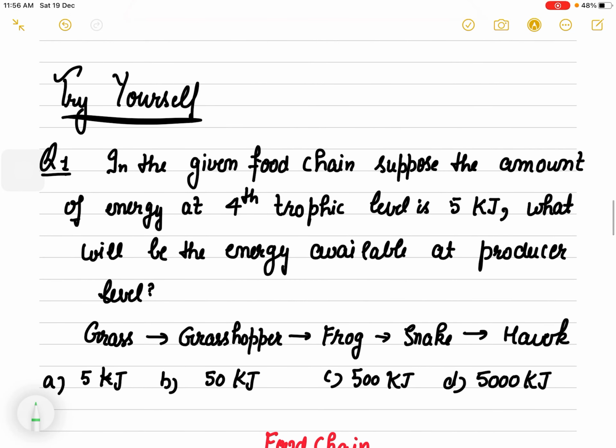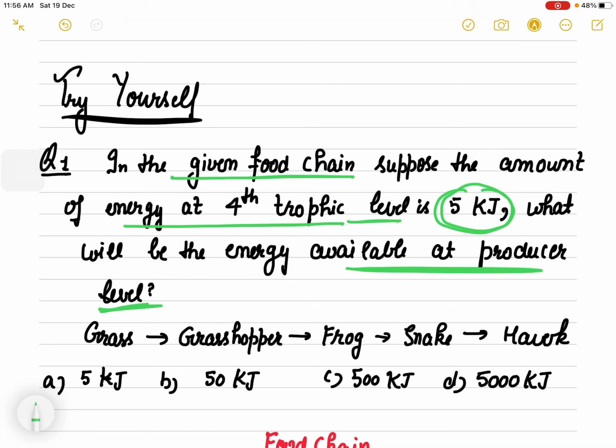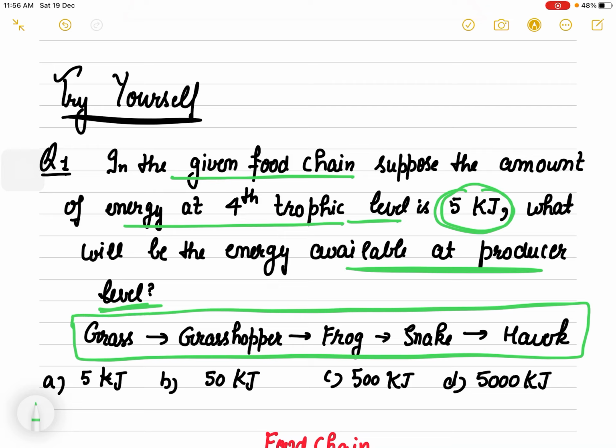One question I am giving you at the last to try on your own. If you understood the 10% law, in the given food chain, suppose the amount of energy at the 4th trophic level is 5 kilojoule. What will be the energy available at the producer level? This is the food chain given to you. I really want to see how you calculate this question, because we make a big mistake here.